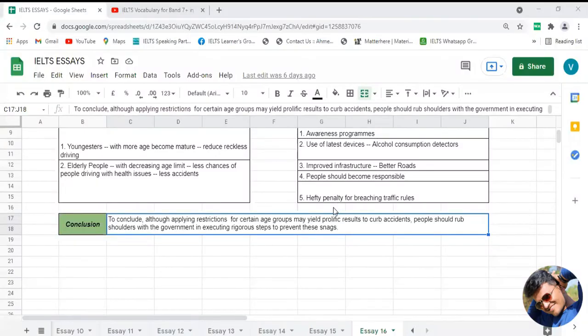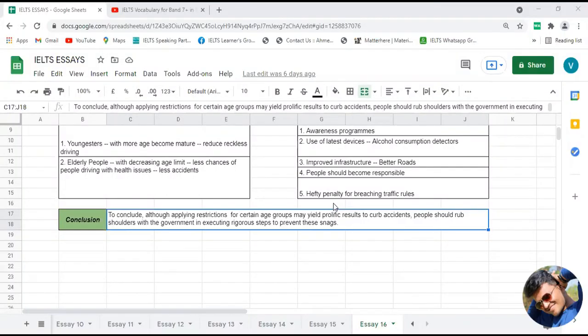So now it's time to discuss the conclusion. As I always say, friends, whenever you want to write the conclusion for any given topic or problem, always try to ask yourself who and what. Who can do something, and what can be done by them.